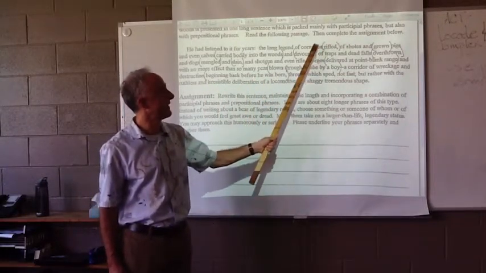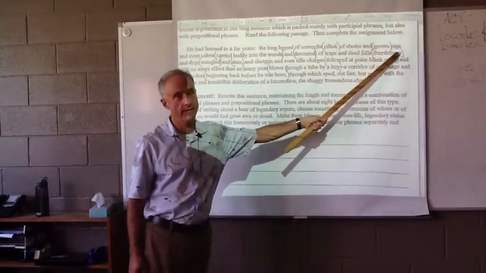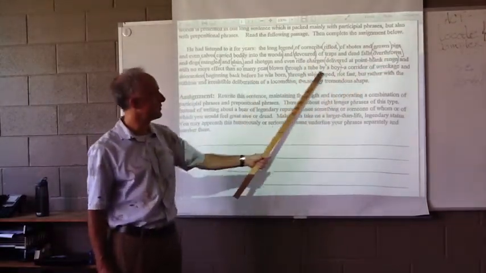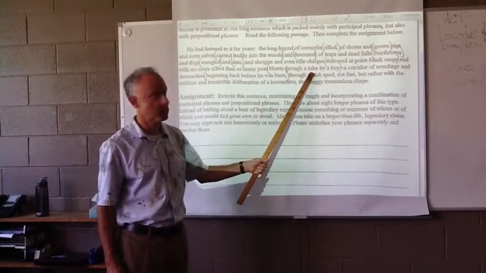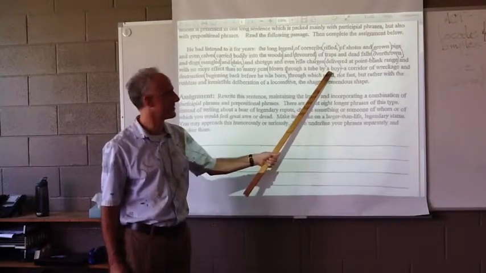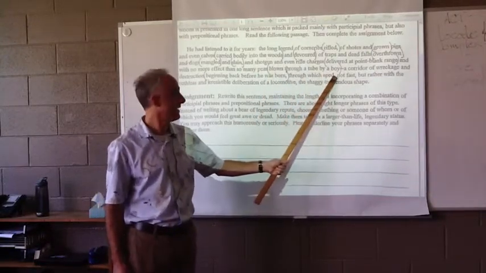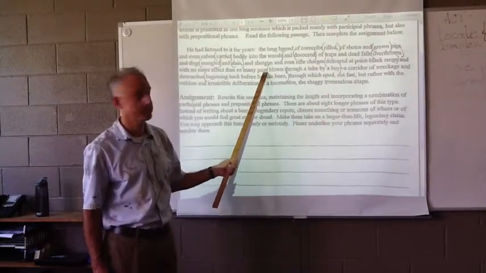And they're modifying the nouns that they're next to. Rifled modifies corn cribs. Grown modifies pigs. Blown through a tube by a boy is a past participle with through a tube, which is a prepositional phrase, and by a boy another prepositional phrase. But the whole thing is the past participial phrase modifying peas, right?